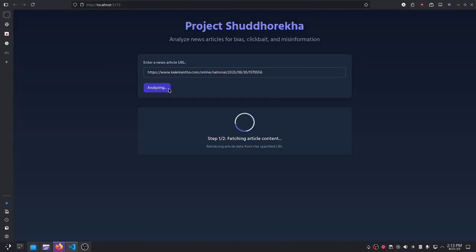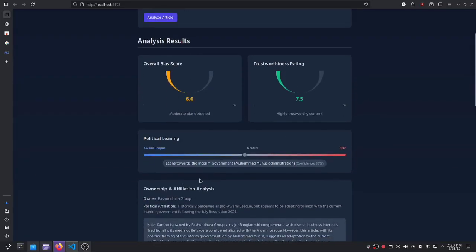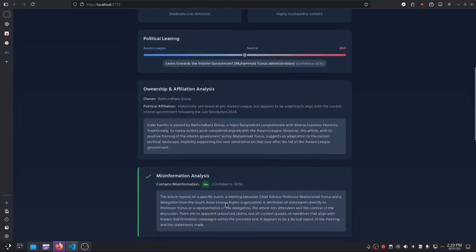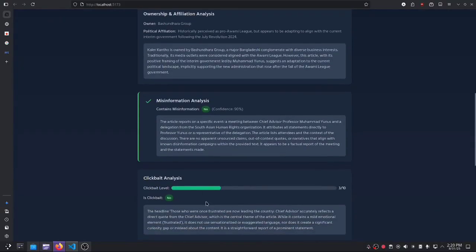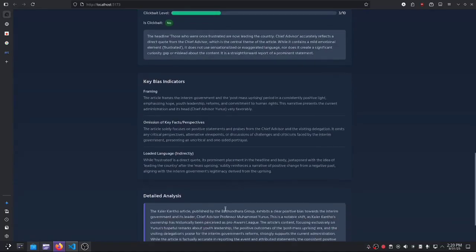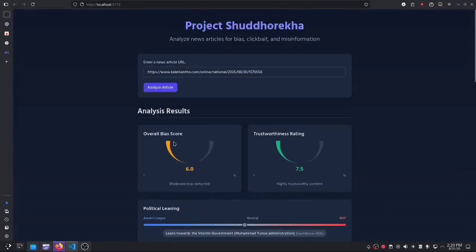This time we are analyzing a link from Kaler Kontho. As you can see, it's being analyzed. It's important to note that our analysis has shown that this Kaler Kontho article leans towards the interim government. From the ownership and affiliation analysis, we can see that Kaler Kontho has consistently been pro-government regardless of the political period, since it's owned by the Boshundhara Group and businesses benefit from being affiliated with the government. It's always been like that.